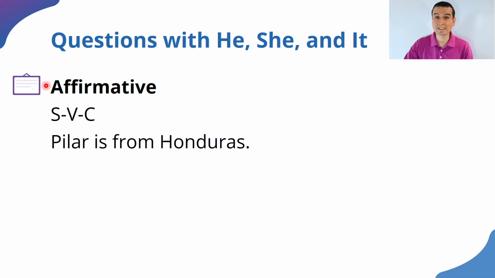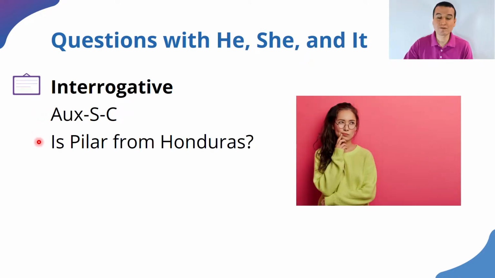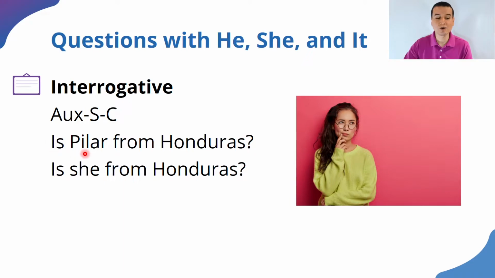Now, when we are asking a question with an interrogative statement, we use a different order. We use the auxiliary first. We need an auxiliary, then the subject, and then the complement. That statement that we had before, if it were a question, it would be, is Pilar from Honduras? Because the verb be is also an auxiliary, and that's why we have is before the subject. That is what makes that question a question. Is Pilar from Honduras, or is she from Honduras? That is the question. All right?